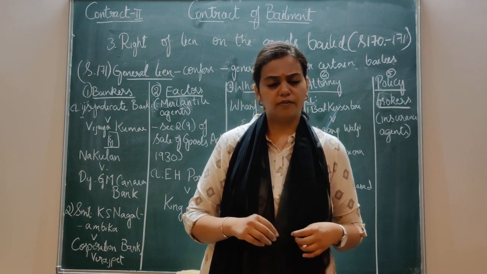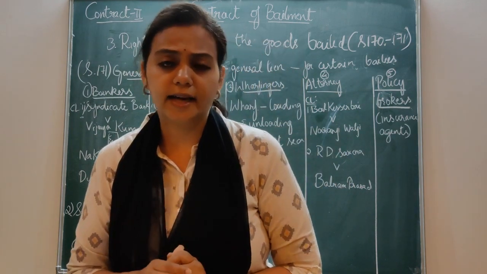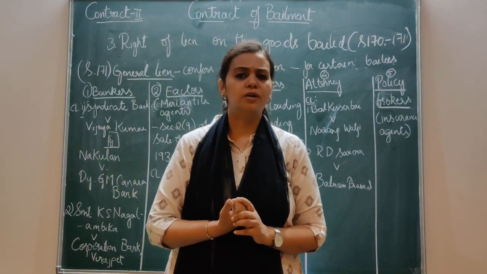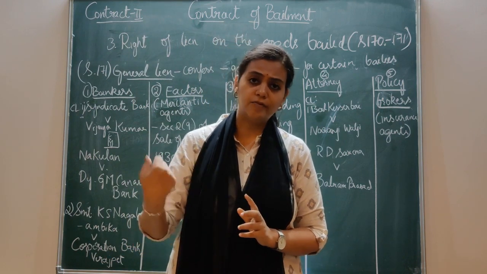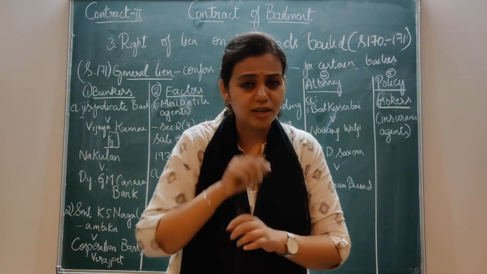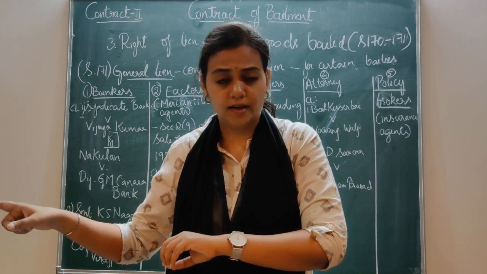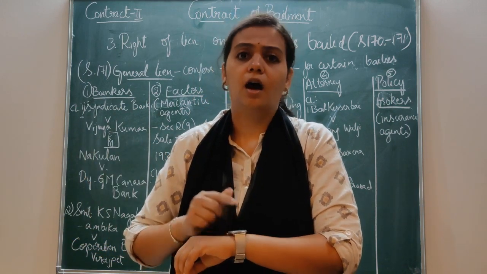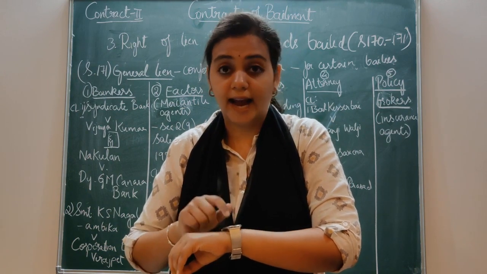And now if at all he has made a default in his payment, he can take possession of some goods and say, please give me the amount which I rightfully have to get, and I'll give you the goods. So it is general. He is not having a particular one. I gave you an example of a watch. Now I give this watch to my friend for repairs. She's my friend, I give it to her to repair. So now I have to pay her for the repair, whatever labor she's put in.